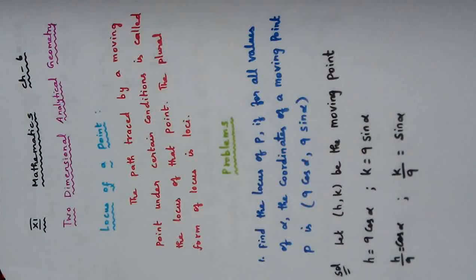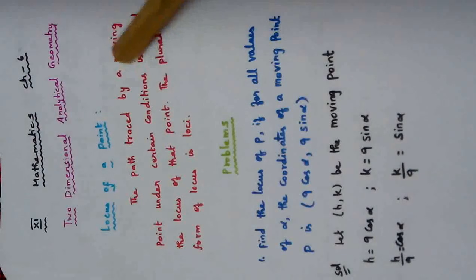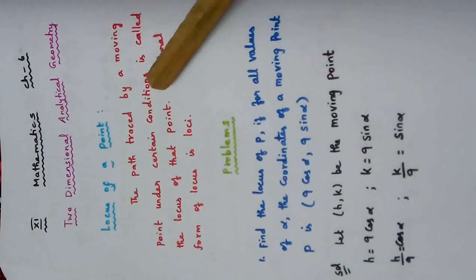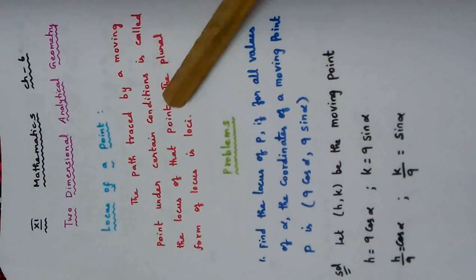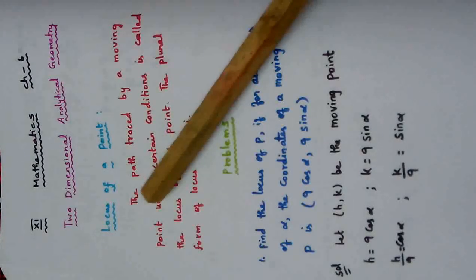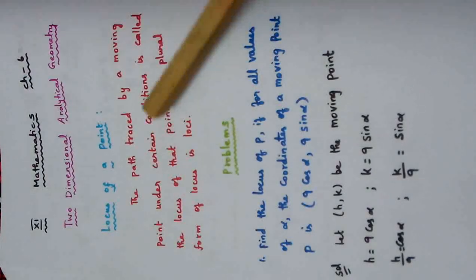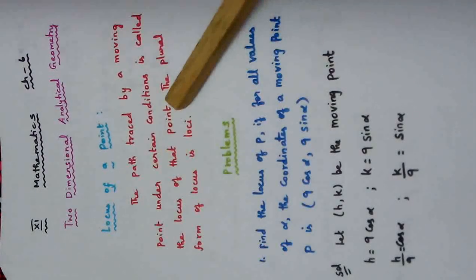First we will see what the meaning of this is. The path traced by a moving point under certain conditions is called the locus of that point. Again I'll repeat: the path traced by a moving point under certain conditions is called the locus of that point.